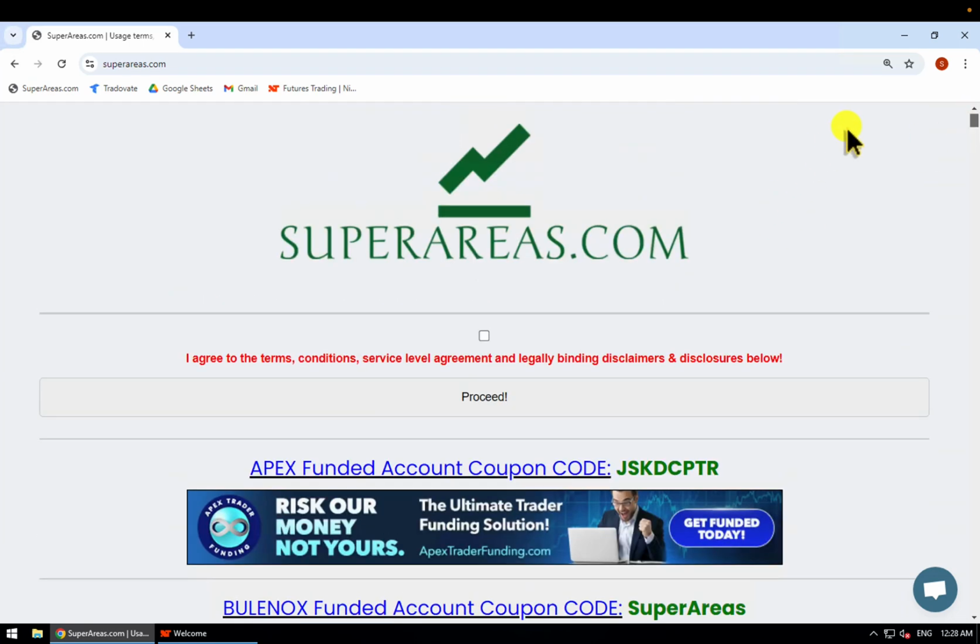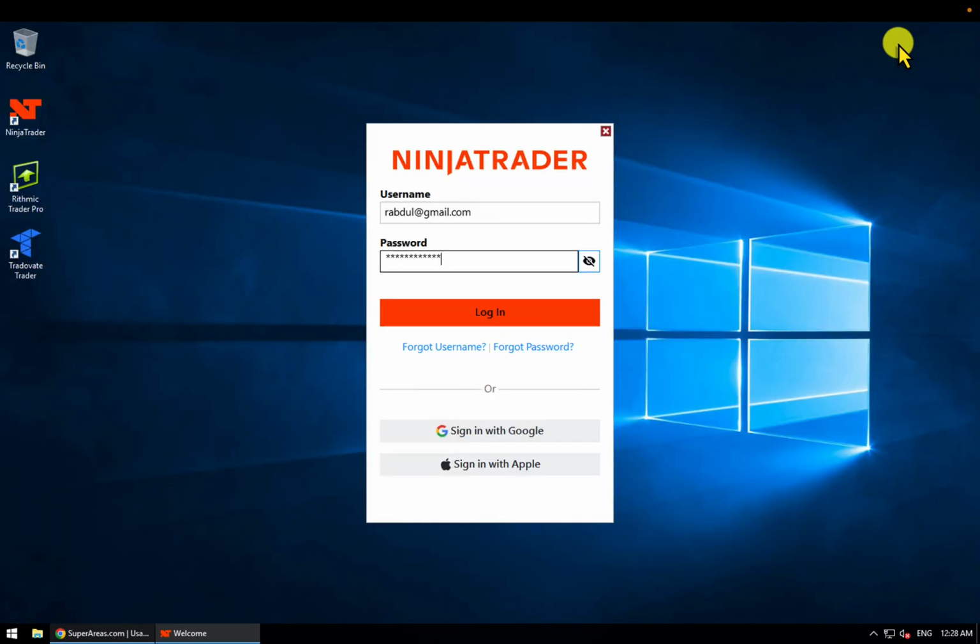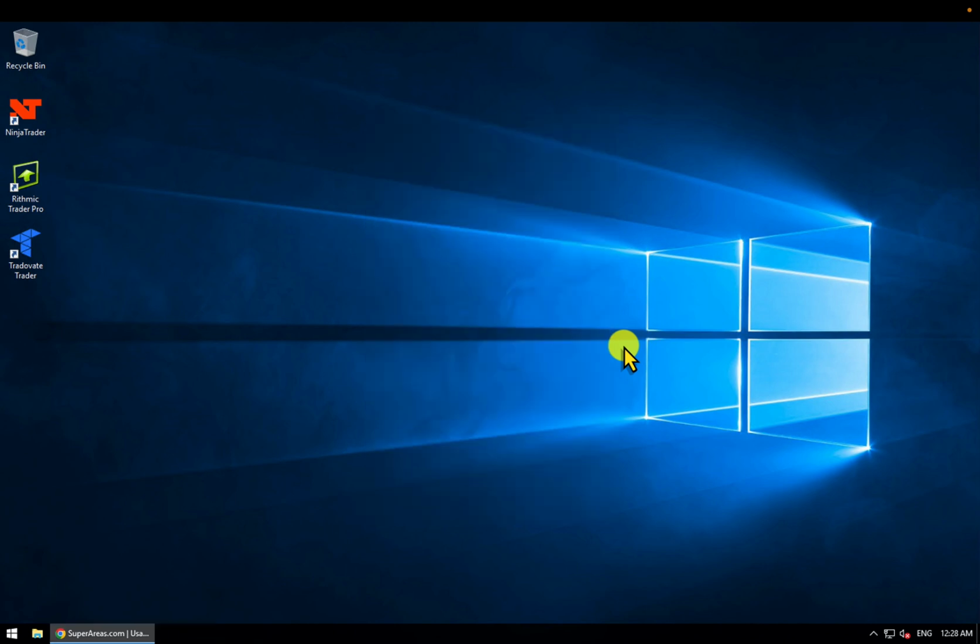Let's get started. First things first, I'm going to open my NinjaTrader and log in. That's version 8.1.3. So Ninja is open. All of you have to make sure that you are setting this ATM in the fast environment, not the Max Prime environment, because there are two different templates, and in order to catch the ATM, you have to make sure that you use the fast templates. So let this load up.